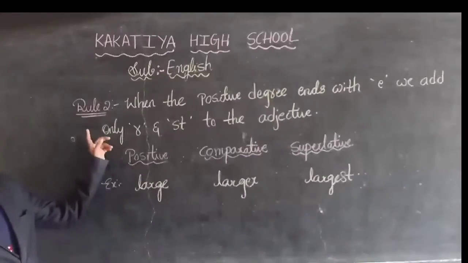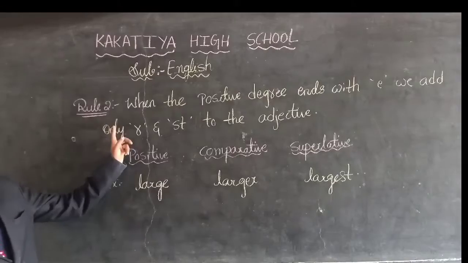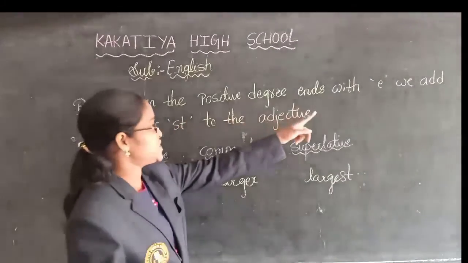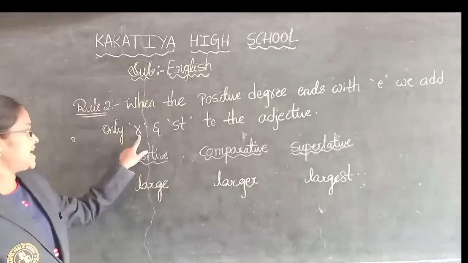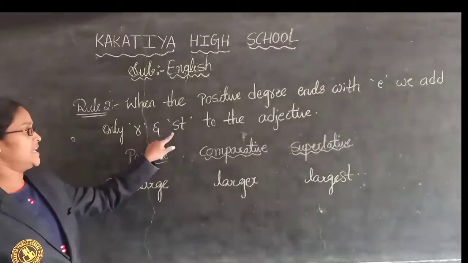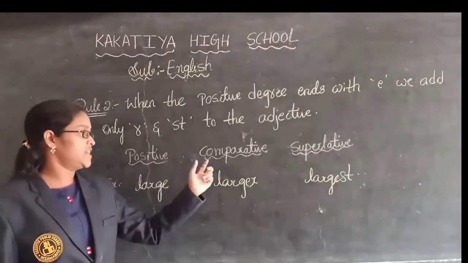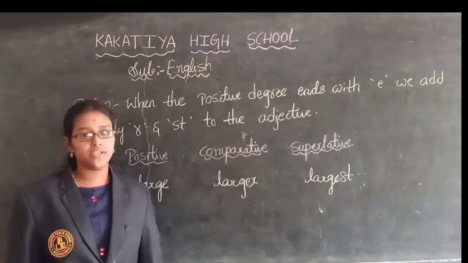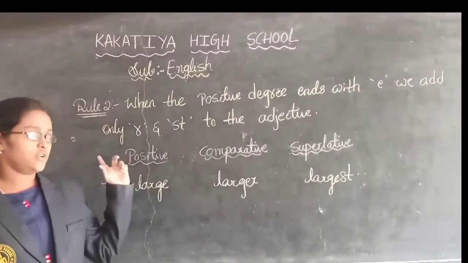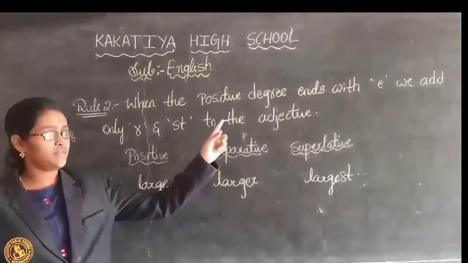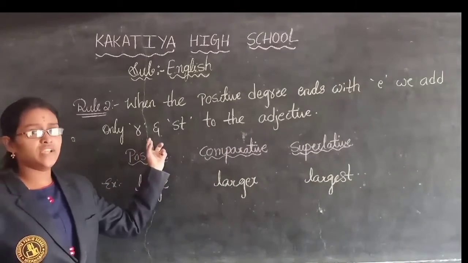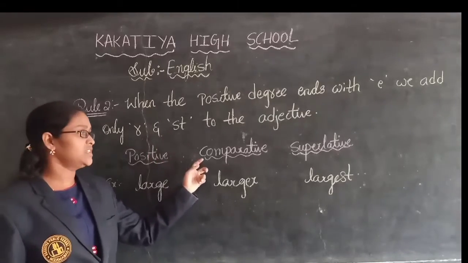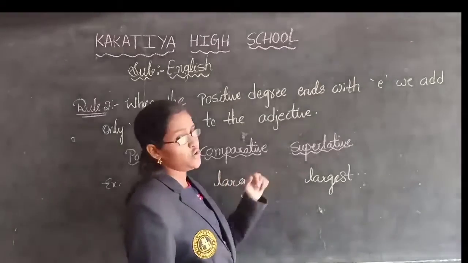Next children, this is rule 2. So what is rule 2? Whenever the positive degree ends with the letter E, the vowel E, for those words at the end we have to add R and ST to the adjective whenever we are writing in comparative and superlative degree form. So whatever the words which end with the vowel E in positive degree, at the end we have to add R and ST in comparative form and superlative form.